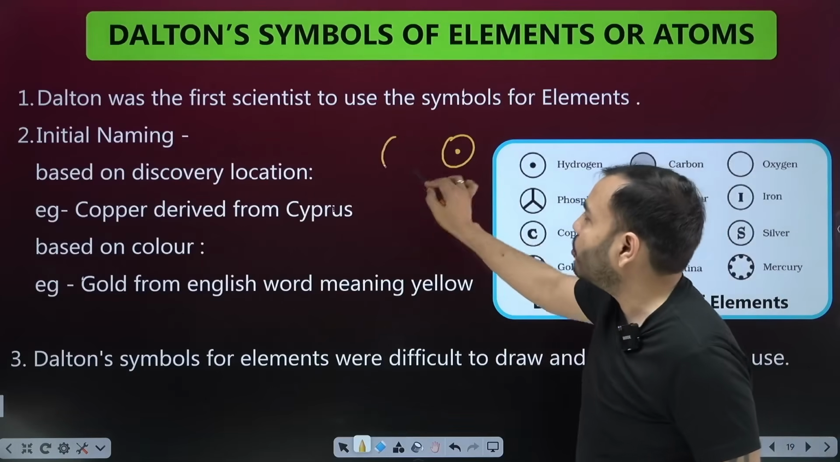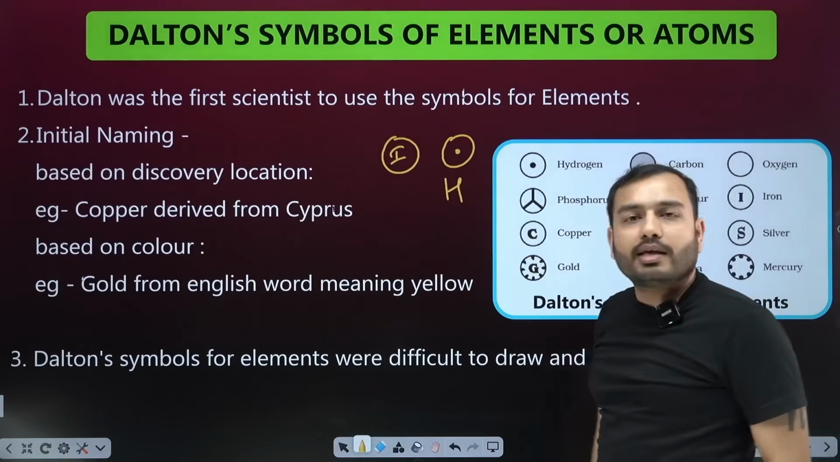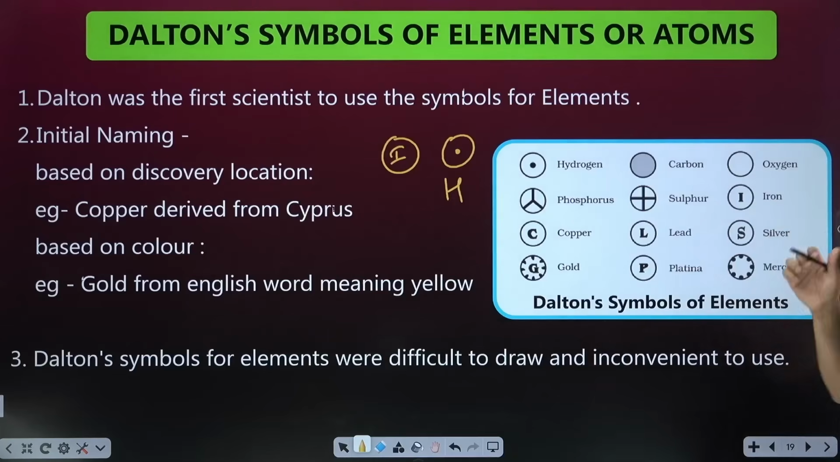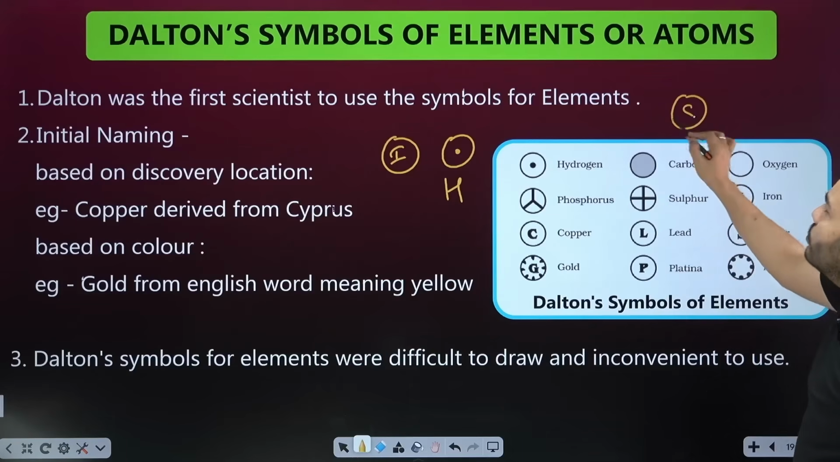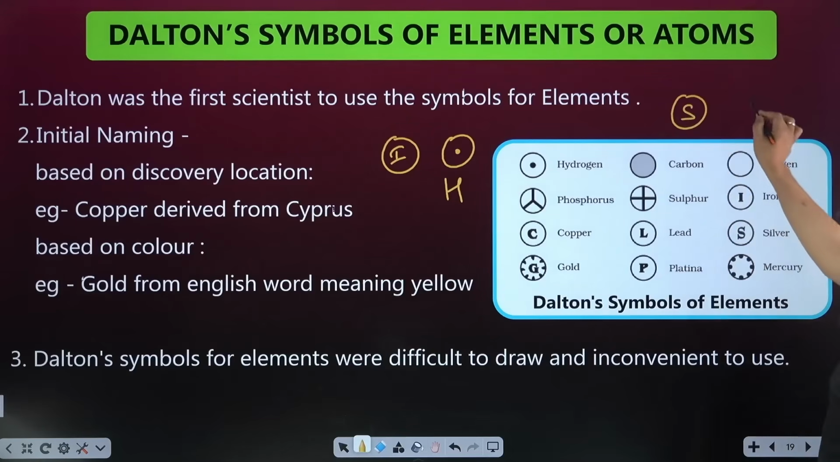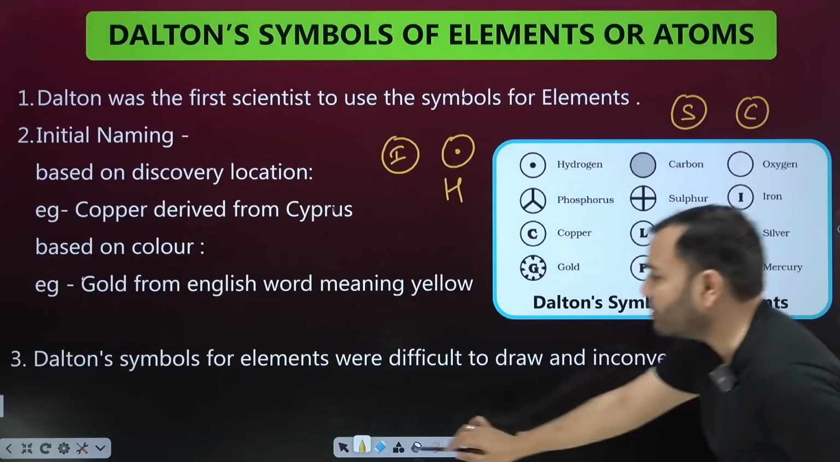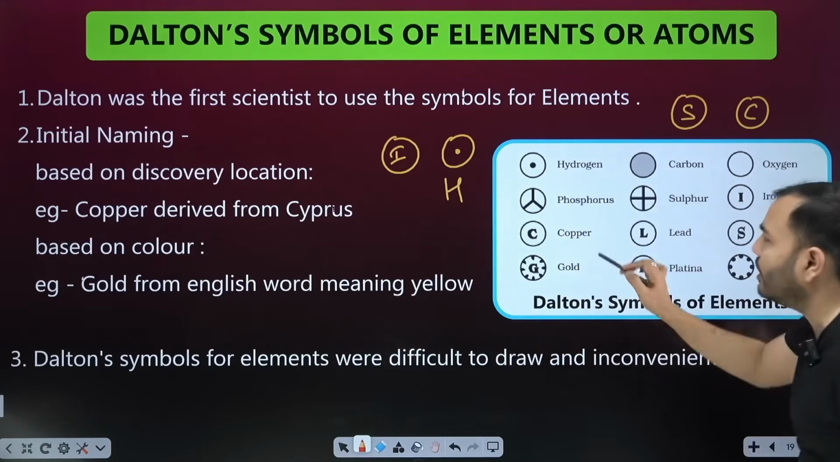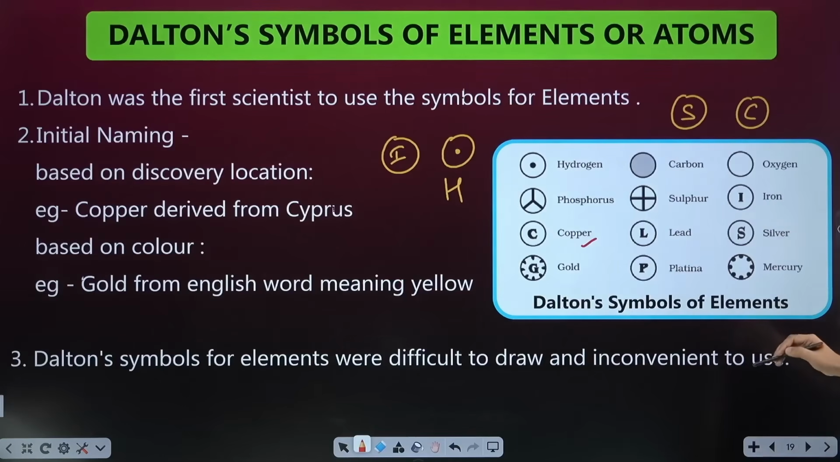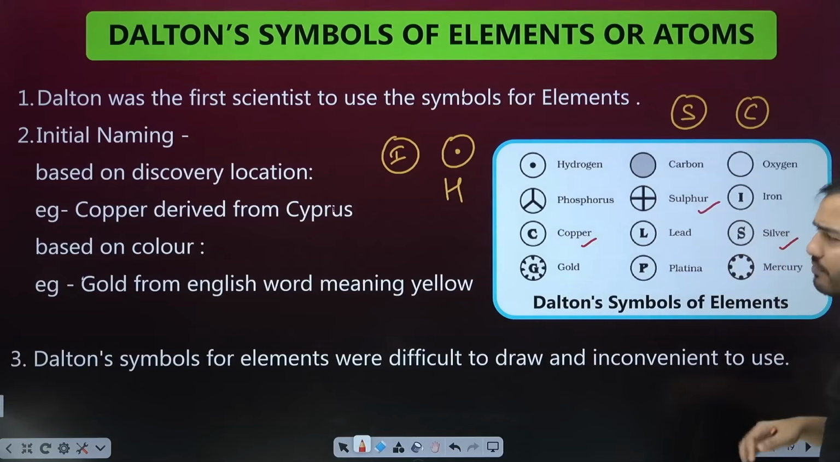He said, whenever I write I inside a circle, that means it's iron. Whenever I write S inside a circle, understand that I'm talking about sulfur. If I write C inside a circle, understand I'm talking about copper, and various others. Sorry, if I write it like this, it's sulfur.